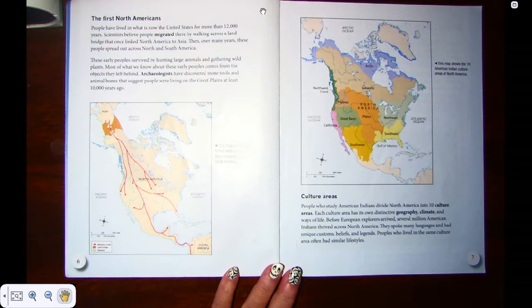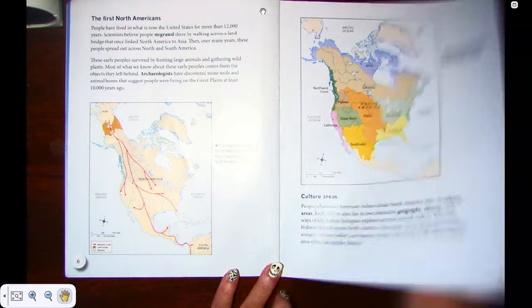Before European explorers arrived, several million American Indians thrived across North America. They spoke many languages and had unique customs, beliefs, and legends. People who lived in the same culture area often had similar lifestyles.